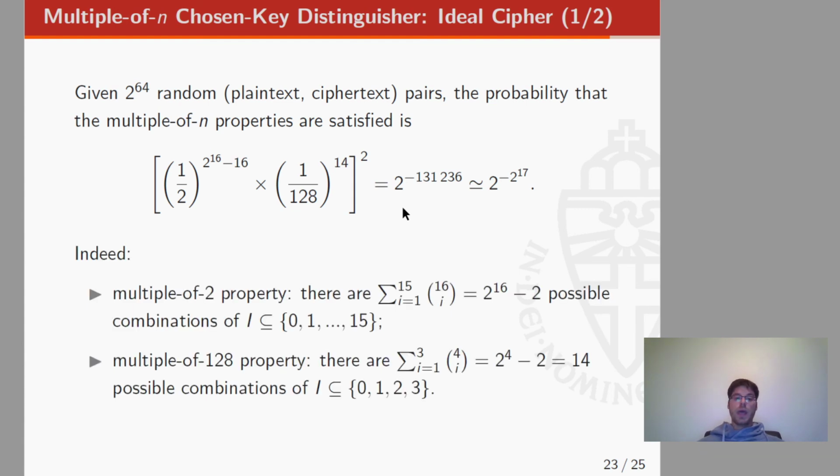And the reason is the following. Regarding the multiple-of-2 property, we have approximately 2 to the 16 possible combinations of bytes where we can impose a zero difference, and for each one of these combinations, the multiple-of-2 property must hold. Remember that the multiple-of-2 property holds with probability 1 half. For the multiple-of-128 property, we have 14 possible combinations of diagonals or anti-diagonals, and again, this multiple-of-128 property holds with probability 1 over 128. And finally, this exponent 2 is due to the fact that the property must hold both on the plaintext and on the ciphertext.